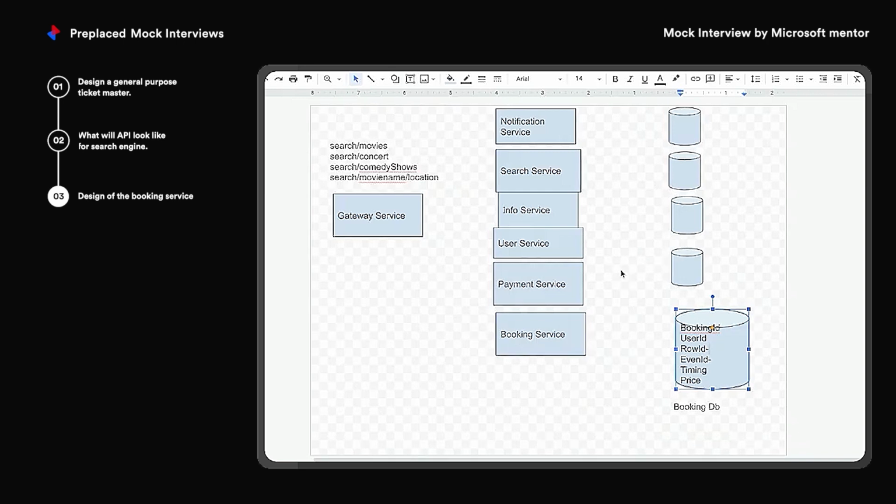How do you ensure that the row ID or the event ID which is passed in your booking database is a valid row ID or event ID? Or what if, let's say, there's a transaction taking place which has not been confirmed yet, and the event somehow gets deleted? How do you ensure consistency across databases in this case? What would be a better model?